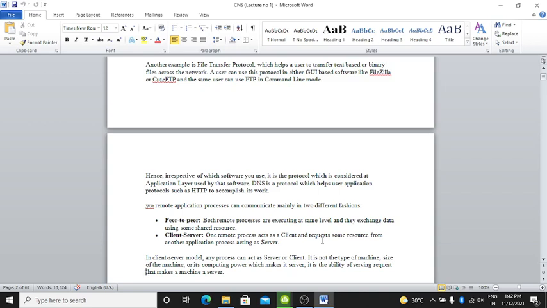Remote application processes can communicate mainly in two different fashions: peer to peer and client server. Peer to peer, both remote processes are executing at the same level and they exchange data using some shared resources. Client server, one remote process acts as a client and requests some resources from another application process acting as a server.